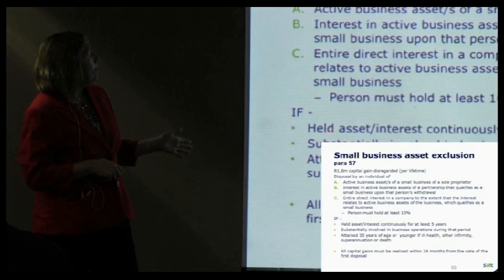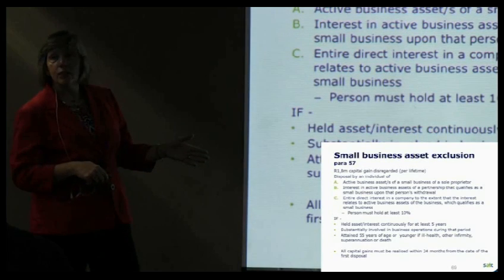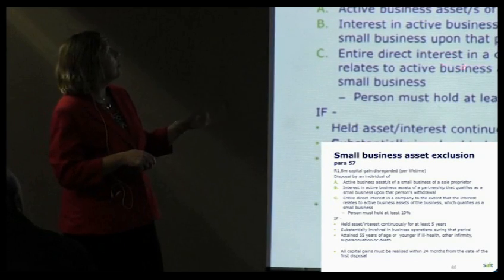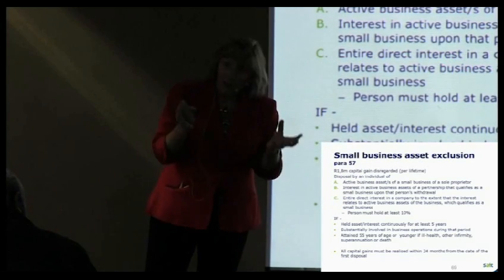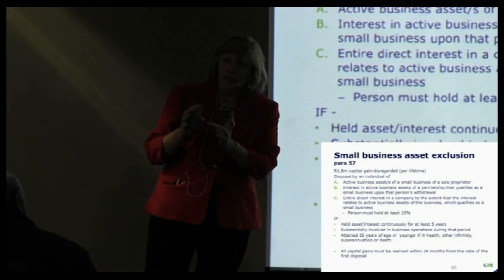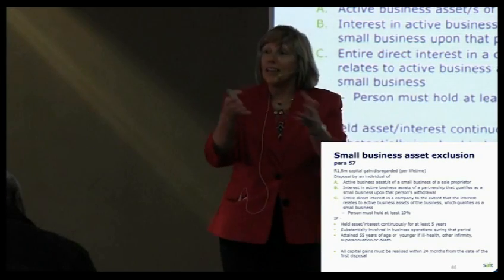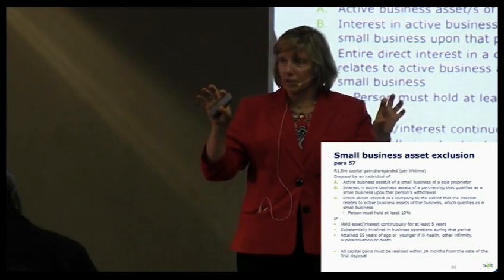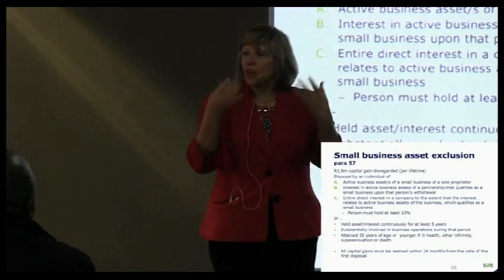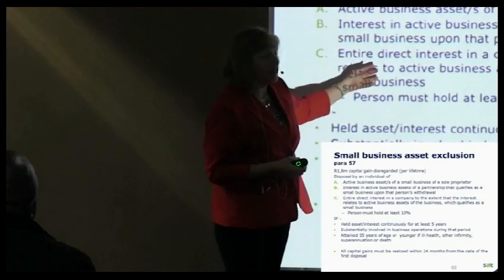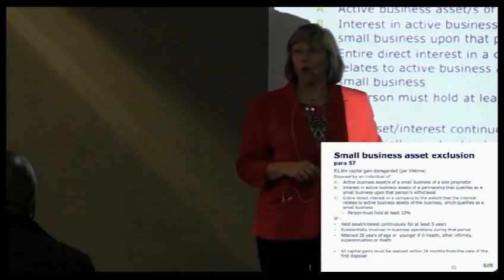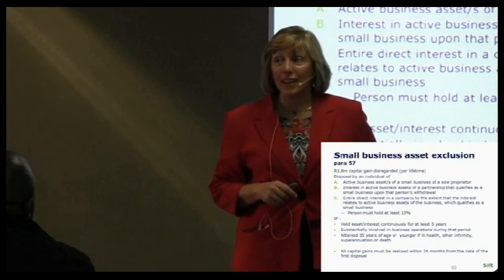All right, so he must have held his interest for at least 5 years. All right, and as long as what he's selling is his whole interest, and that relates to active business assets. All right, so if that company has investments and active business assets, you might have to split. All right, but as long as it's all trade related and it's all active business assets, then yes, you would be able to take it on the whole amount. But it really is quite a complicated exclusion.